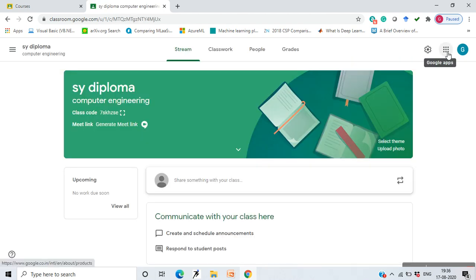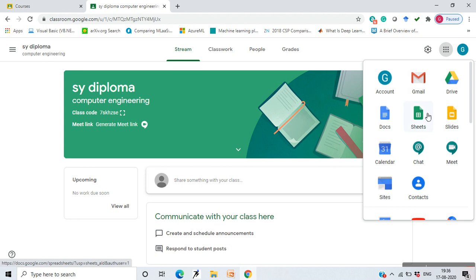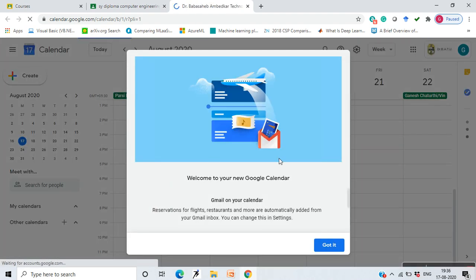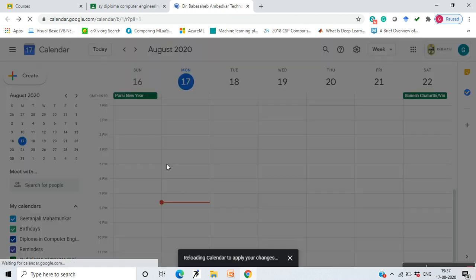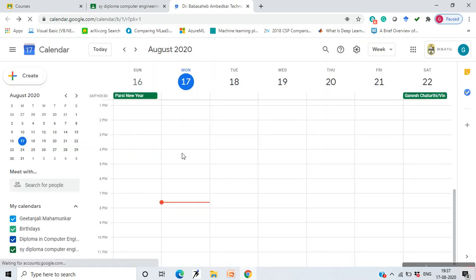See here, you can schedule, go to Google Calendar. This is the Google Calendar. Okay, here this is the Google Calendar, Gmail on your calendar, and what you can do is you can just create an event which you want.